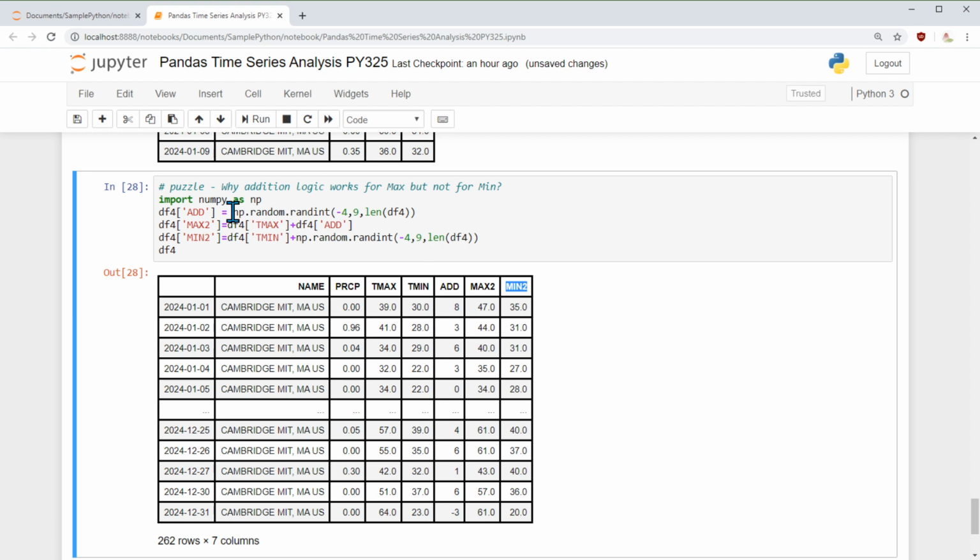I say numpy random, of type integer, randint. This is a class and in that I call the method. I pass the parameters: minimum starting, what is the max plus 1, and how many you want to create. I want to create as many records as data frame 4 has.